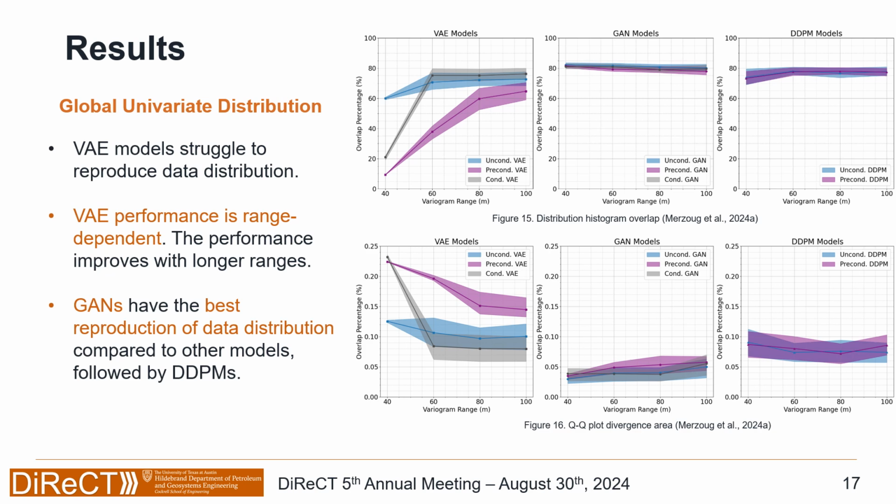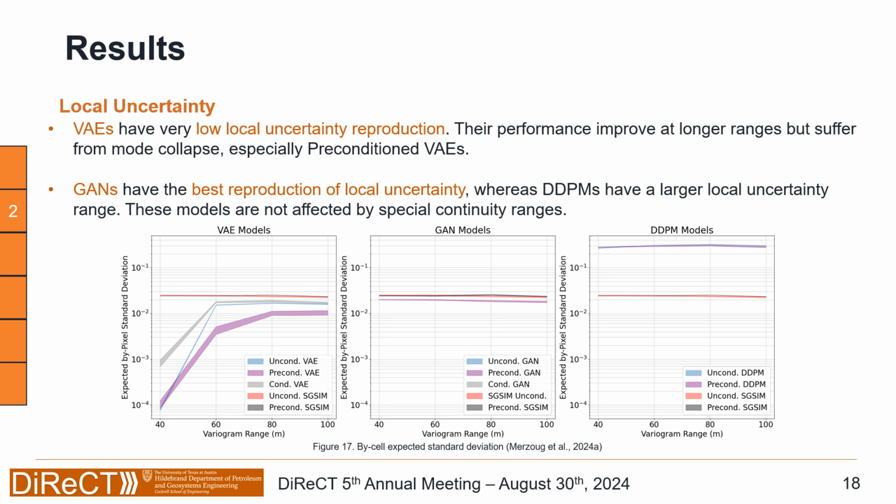The same thing applies for the QQ plots and divergence area. We see that the GANs have the best reproduction, followed by the DDPM, and then the VAE models have the least reproduction. Second, for the local uncertainty, we see somewhat similar patterns.